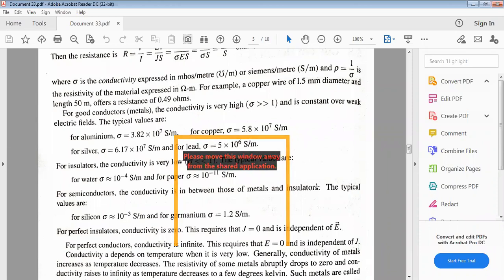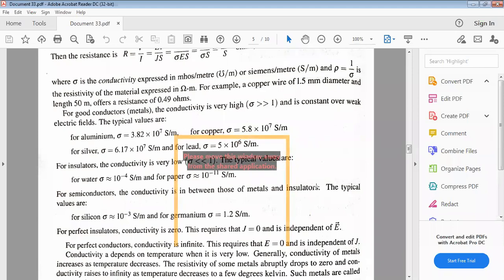For good conductors, the conductivity is very high, sigma much greater than 1. Good conductors include gold, silver, aluminum and copper, not superconductors. The conductivity of a good conductor is very high and constant over a weak electric field. Typically sigma is 3.83 into 10 power 7 Siemens per meter, or mho per meter. For copper it is 5.8, for silver 6.17, and for lead 5 into 10 power 6.